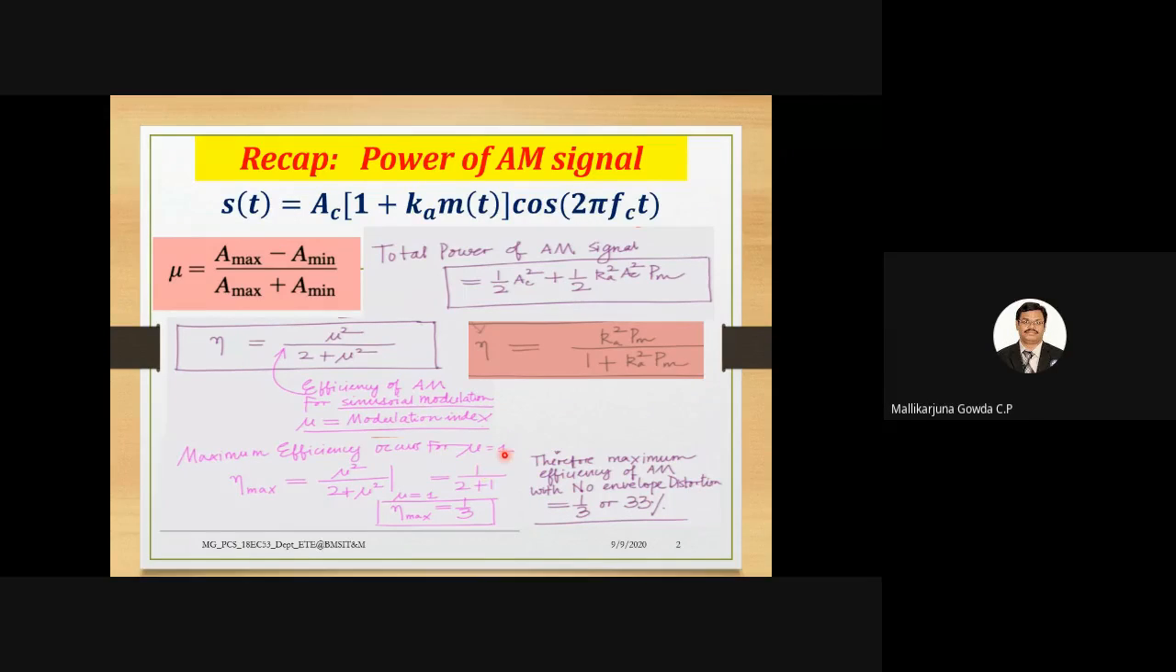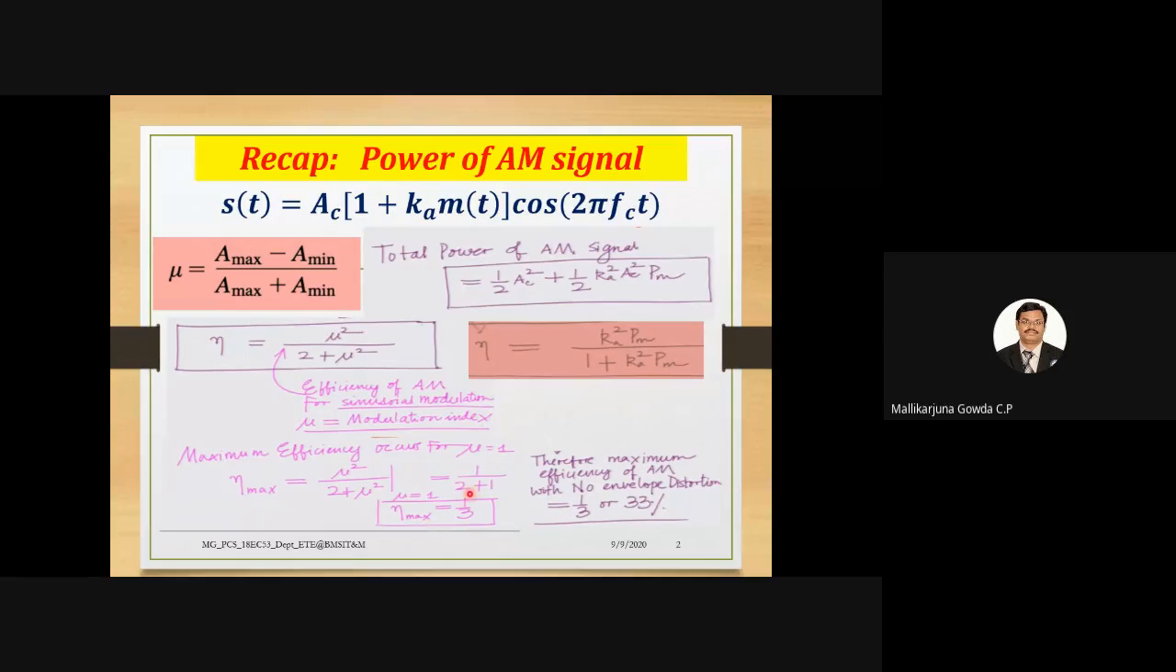And when mu is equal to 0.5, what happens if I substitute the value of mu as 0.5? What will be the maximum efficiency I can get? What is the efficiency value I can get? I cannot say it is a maximum. With respect to mu is equal to 0.5, the value of efficiency is how much? Anyone can say quickly, substitute mu as 0.5. 1 by 9. It is 1 by 9, right? So which one is greater? 1 by 3 is greater, right?